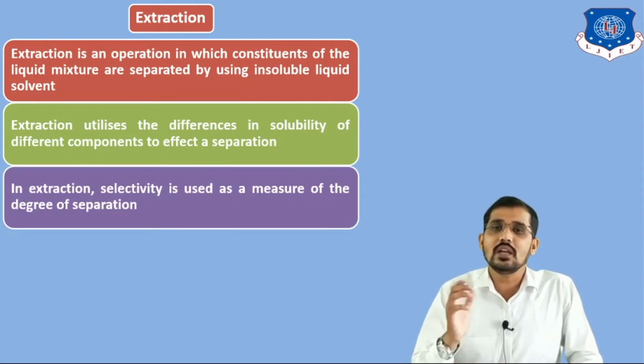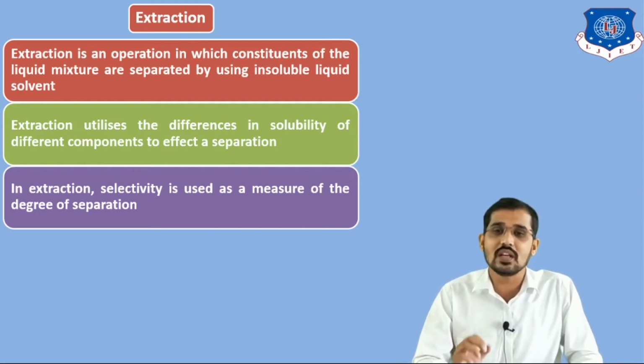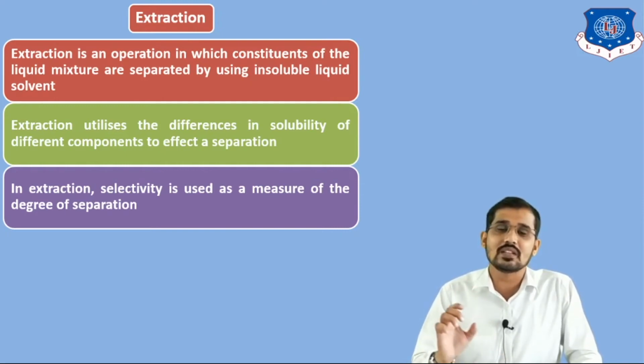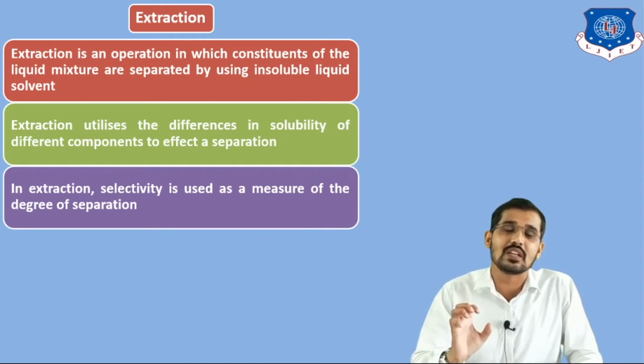Next, in extraction, selectivity is used as the measure of the degree of separation. In distillation we used relative volatility as the degree of separation, but in extraction we use selectivity, which is the desired component divided by the undesired component. That is the selectivity of the extraction process.